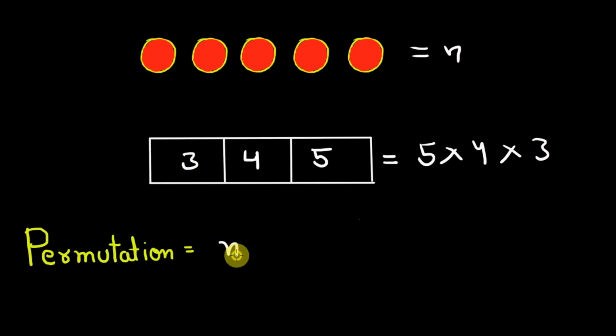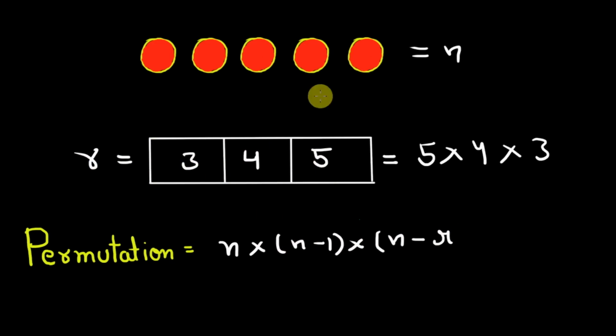So n multiplied by n minus 1. Now we need to also include the r, which is the number of circles we are picking or the number of the boxes in here. So this is n minus r, which is equal to 5 minus 3, which is 2, but in here it is 3, so n minus r plus 1. Okay, so this is the number of permutations generally.